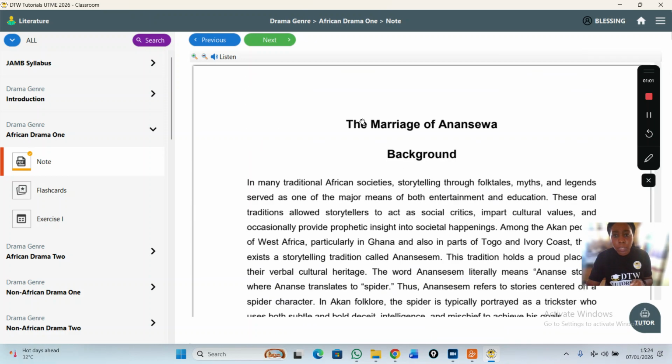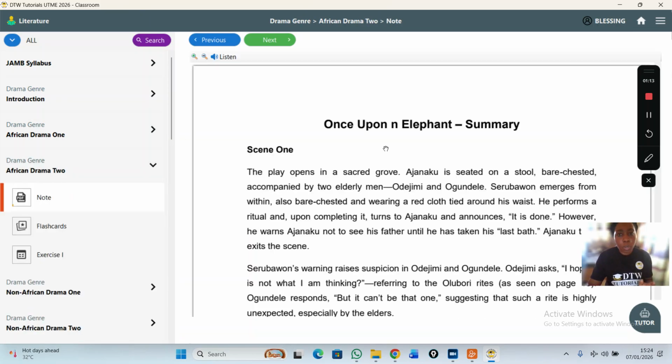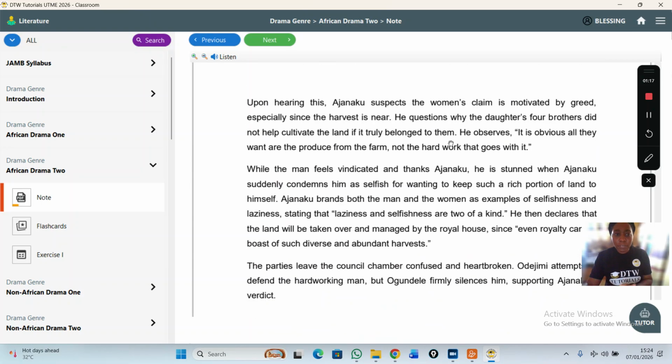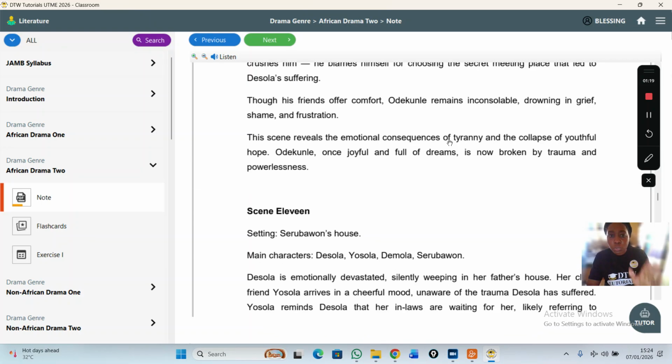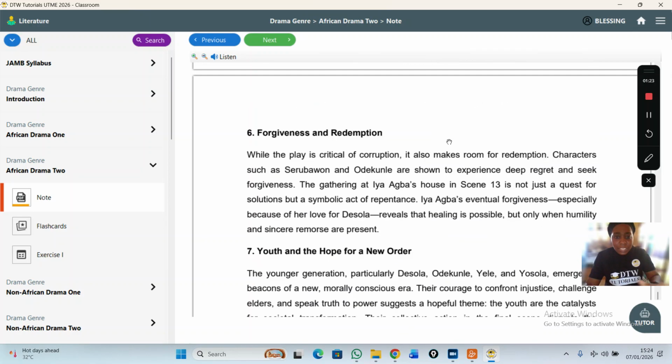Just come up. You can see Marriage of Anansewa. Sorry, I can't pronounce that name. Me, I'm a science person, please forgive me. Now African drama 2. Come here. Look at the notes: Once Upon an Elephant. Everything is inside here to read, to show you the scene, your themes, theme analysis, everything is here. And there are flashcards, there are exercises for you to use to study.